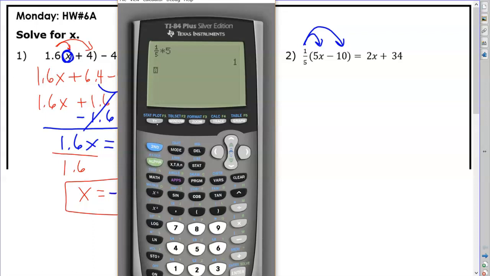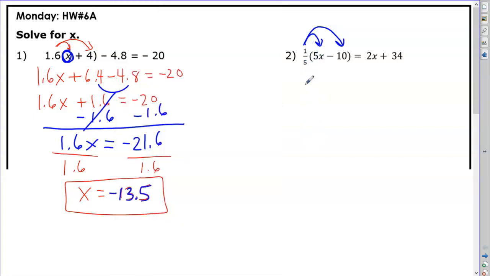And now if I do it again for the second problem, 1/5 times, this is a minus 10, so it's also known as a negative 10. So 1/5 times negative 10 is negative 2. So here, instead of writing 1/5 times 5x, I will just write the answer, which was 1. 1/5 times 5 was 1, and 1/5 times minus 10 was a minus 2.